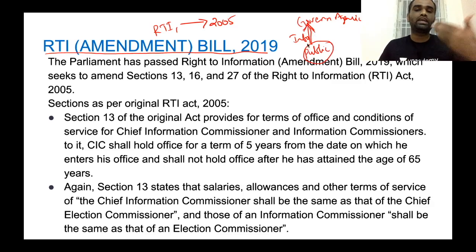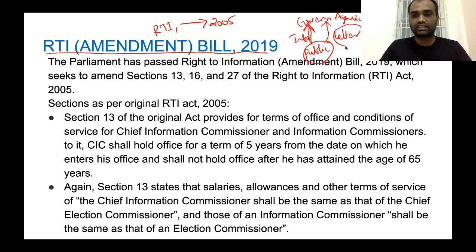So, in what way can he access information? The public can write a letter, attested with a revenue stamp, asking for information regarding a particular project or a particular government process. Any information he can ask of a particular government agency.